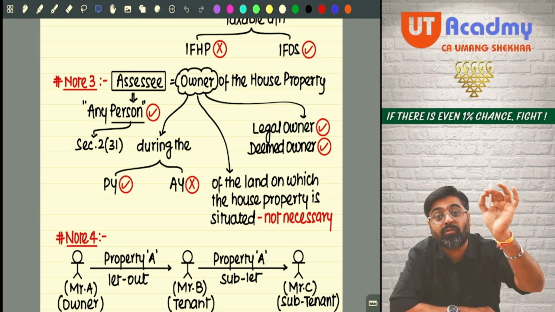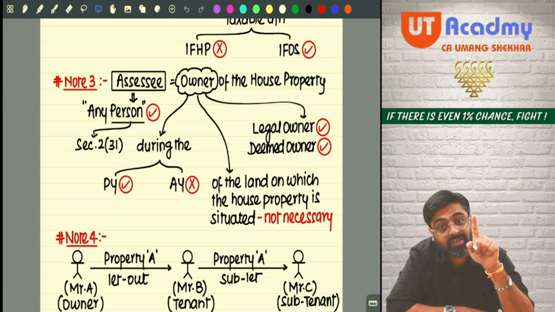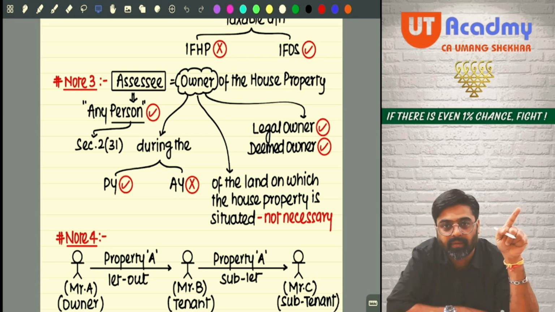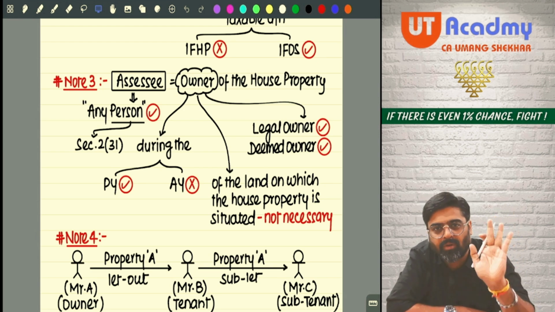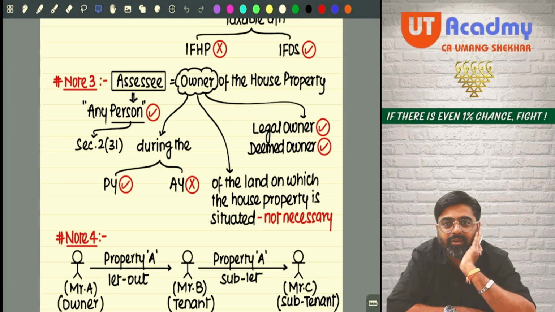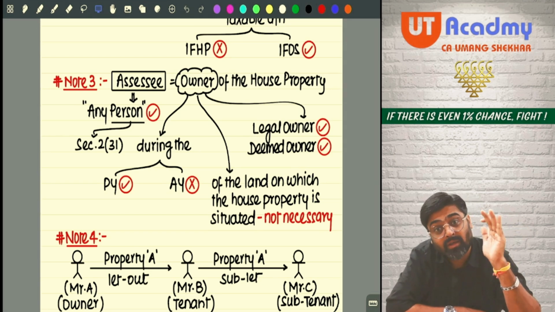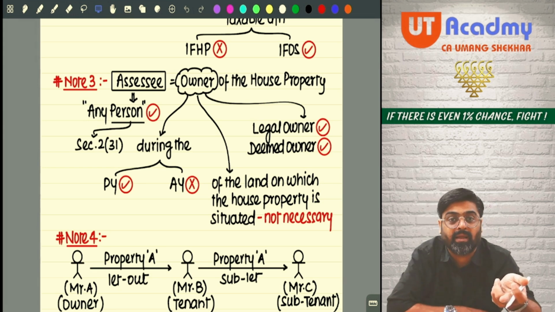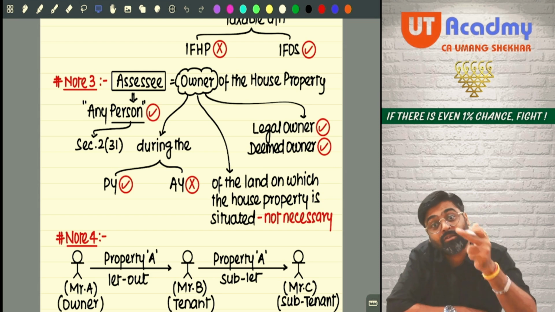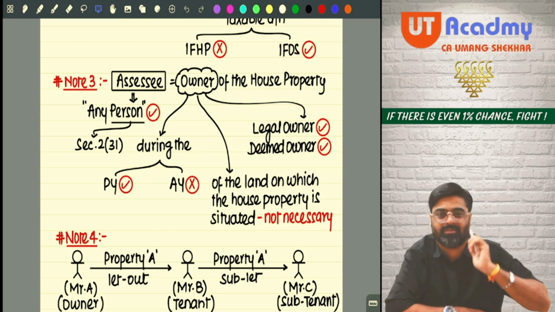There is a concept of deemed owners that you are going to study with me in section 27. Last part of this chapter, we will be doing section 27 and the chapter will be over. At that time I will discuss those cases where you are not the owner of the property, but for the purpose of the house property head, you are deemed as the owner of the property, so that the income of the property should be charged in your hands.